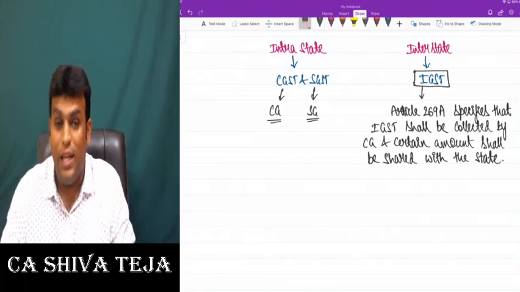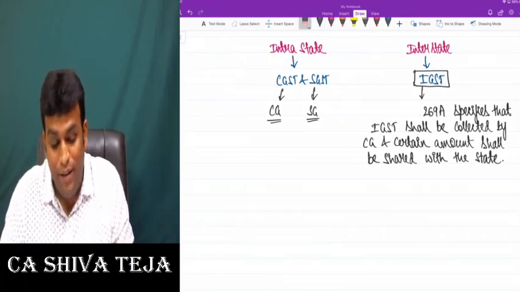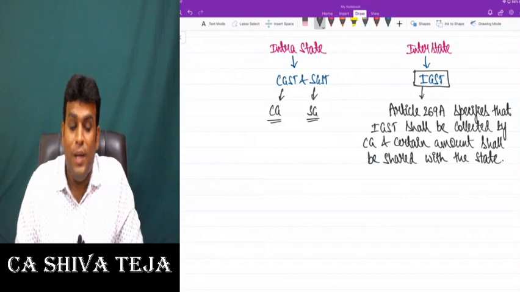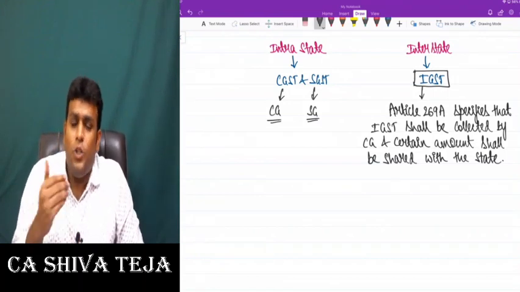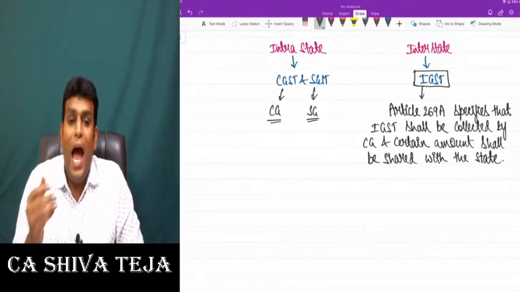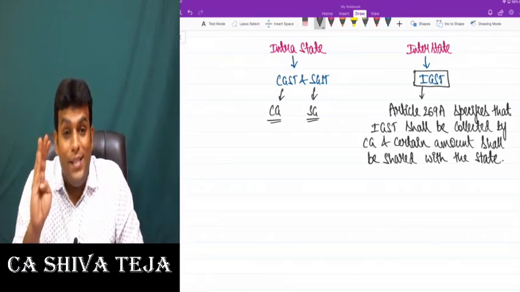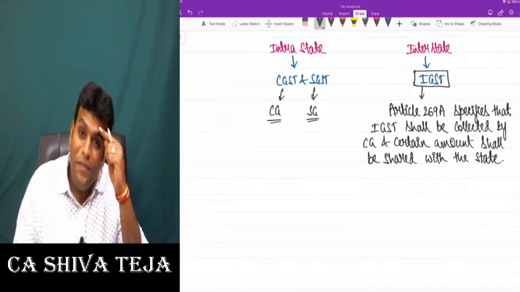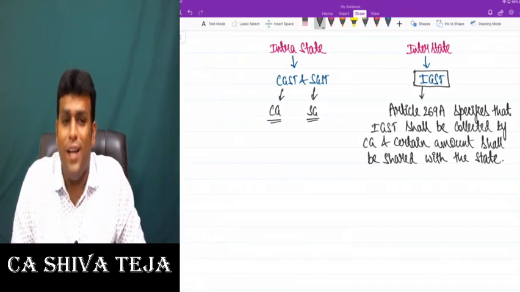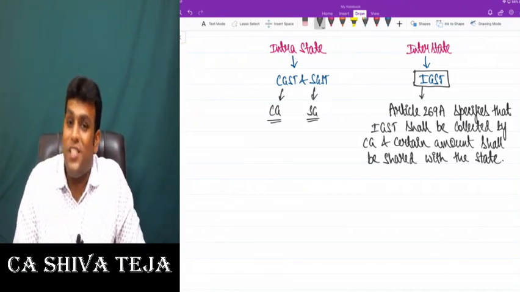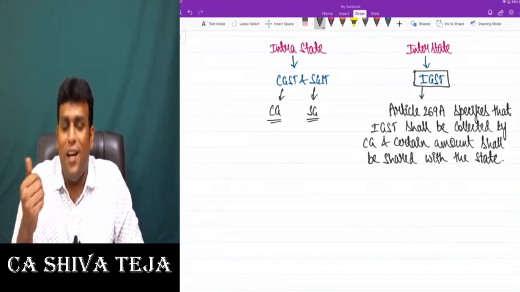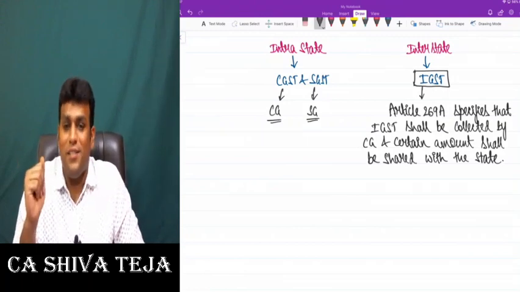And a clear, important point you should know is that whenever we talk about IGST, Article 269A, what is the article number? 269A. Article 269A clearly specifies that IGST shall be collected by the central government. And out of that, a certain amount shall be shared with the state government. Which state will they share with? Obviously, with the consumption state, because GST is a destination-based consumption tax.